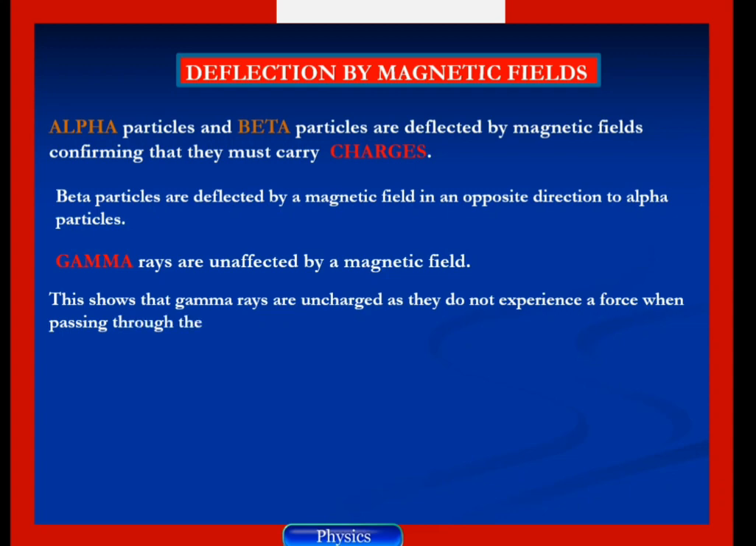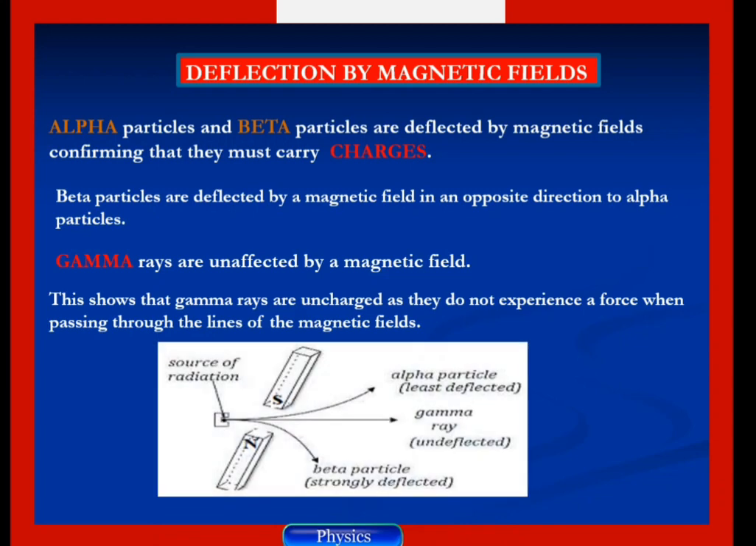the magnetic field. So here you see the source of radiation, and we have the radioactive source placed between the poles of two magnets. Here you can see the alpha particle least deflected to the south pole, with the beta particle strongly deflected towards the north pole, and the gamma rays not deflected at all. They just pass straight through the magnetic field, just like in the electric field.